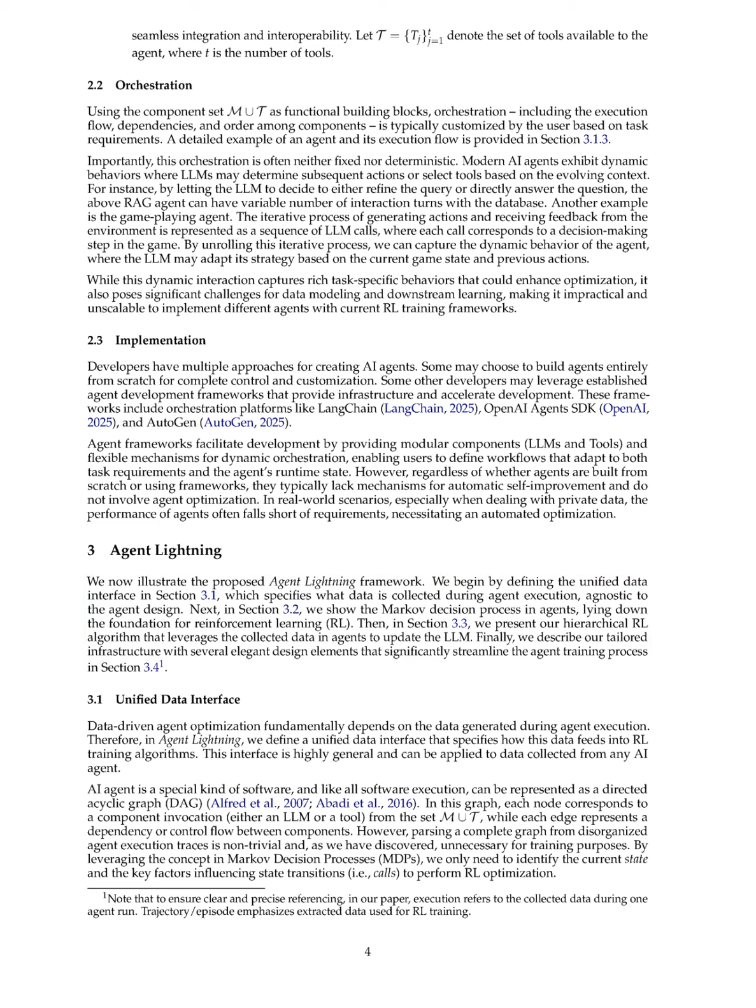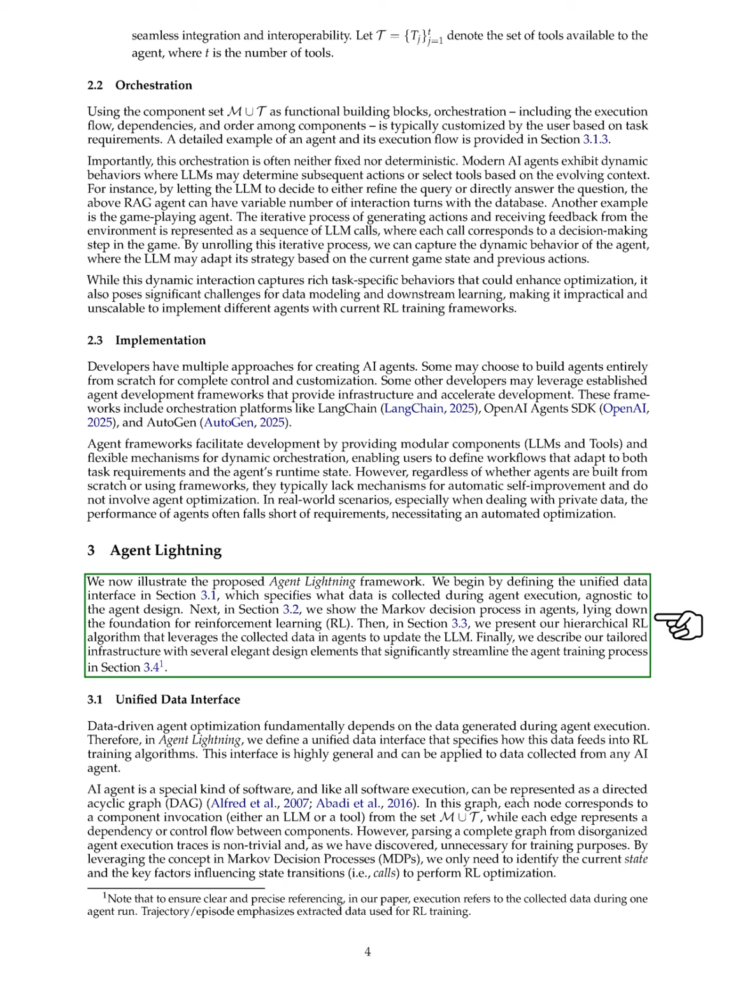Section Summary. In this section, we provide an overview of modern AI agents, defining them as software systems that utilize one or more LLM calls, and discuss their components, orchestration, and development frameworks. We also highlight the challenges of dynamic behavior in agents and introduce our Agent Lightning framework, which aims to enhance agent performance through automated optimization and reinforcement learning.